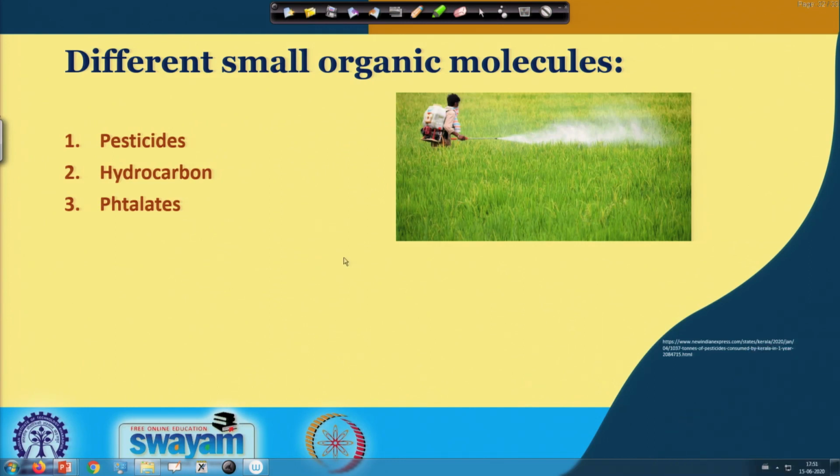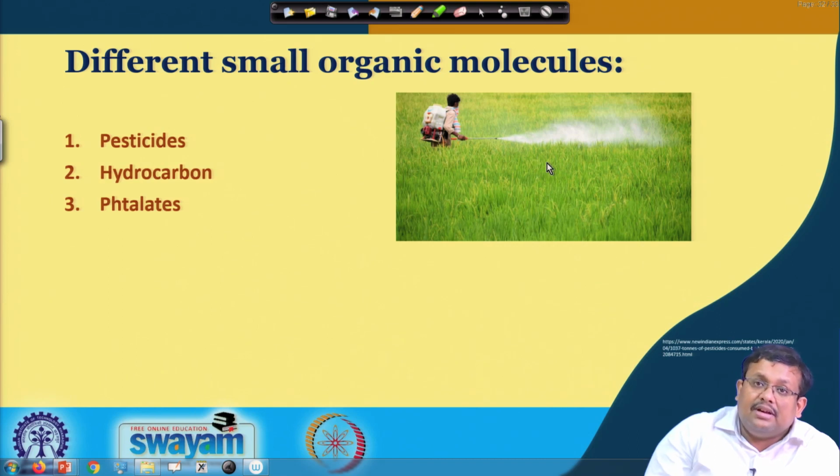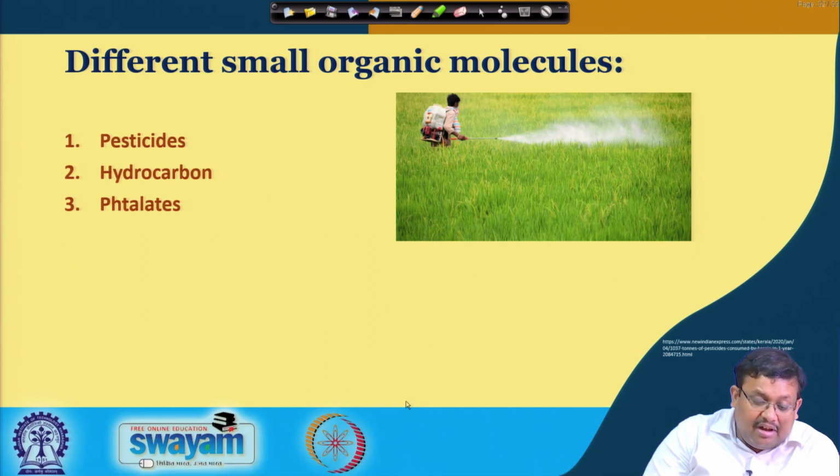As you can see here, this is a pesticide spraying into the field, sometimes creating a major source of soil pollution, because these pesticides are very much persistent in the soil environment.